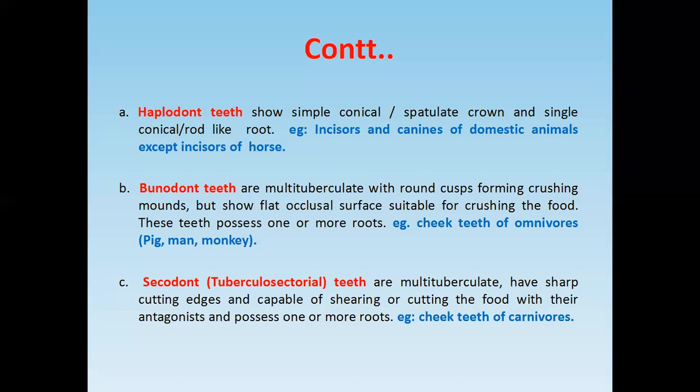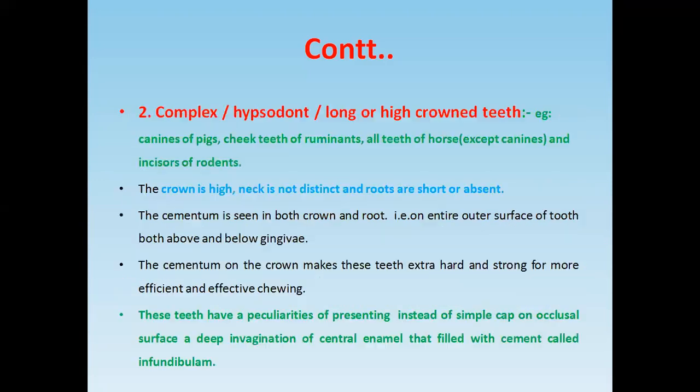In haplodont, there is a simple crown and a single root. In bunodont, there is a multi-tuberculate cusp-like appearance on the occlusal surface. In shizodont, multi-tuberculate cusps are there, but with a very sharp edge. Examples are the cheek teeth of the carnivores. You have to remember these examples of this classification.